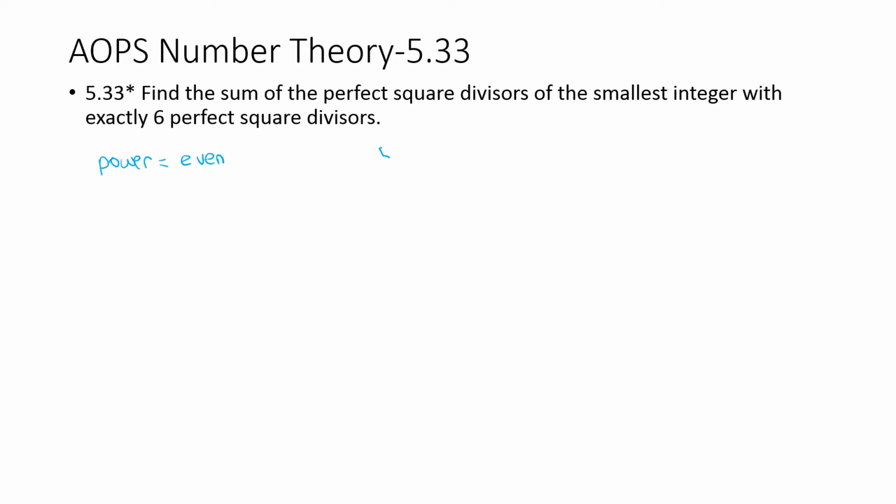So you could either have one exponent with 6 even choices as the power, or you can have 2 exponents with 2 and 3 even choices.